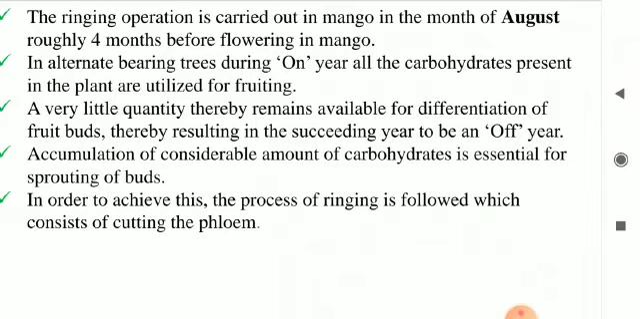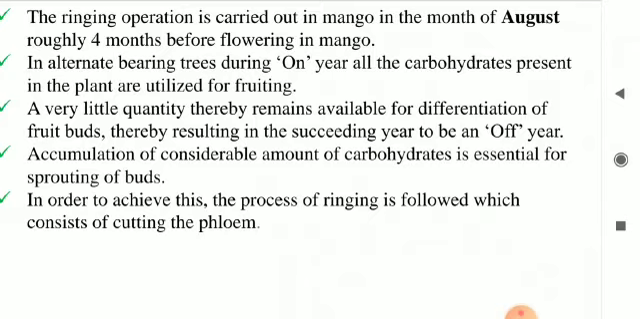Now, in alternate bearing varieties, this is the main problem in yield in fruit crops. During the on year, all the carbohydrates present in the plant are utilized for flowering and fruiting. So very little carbohydrate remains in the plant for differentiation of flower buds and fruit buds, thereby resulting in the succeeding year being an off year. That means no fruits or very few fruits are obtained in the next year.